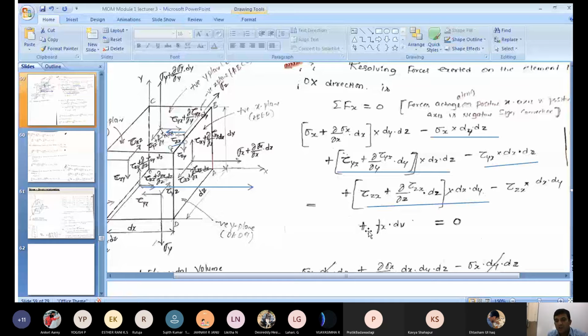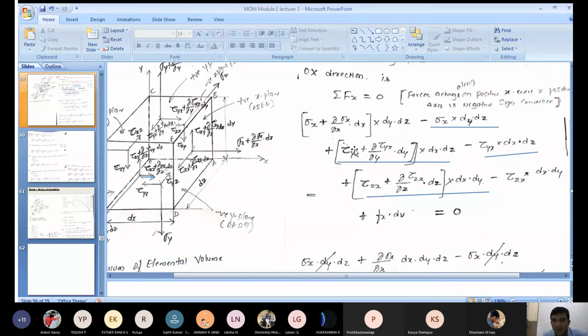Body force per unit volume is Newton per mm cube, into volume in mm cube. The mm cube cancels, and we get only Newton. The sum is equal to 0. Now what is this? The force equilibrium equation. How do you write the force equilibrium equation? By using the figure and the static force equilibrium.